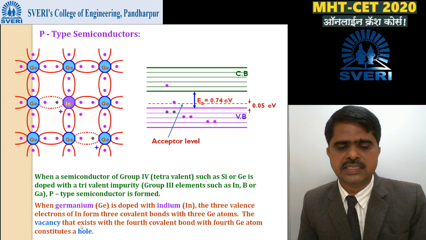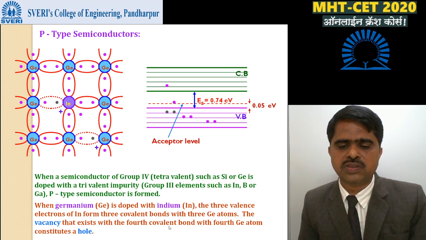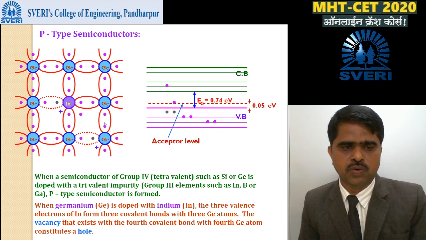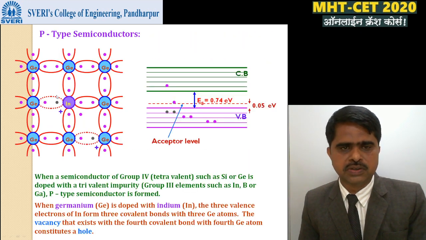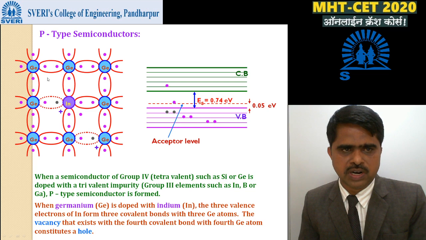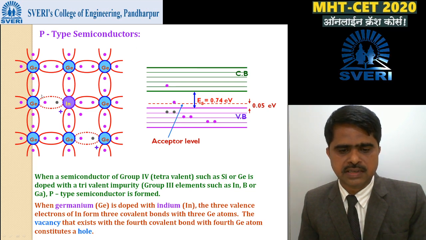The vacancy that exists with a 4th covalent bond with 4th germanium atom consists of a hole. Next, a few MCQs on n-type and p-type. First, a small revision on p-type. What is p-type? Third group elements are added. Examples of third group: boron, indium, aluminium, etc.